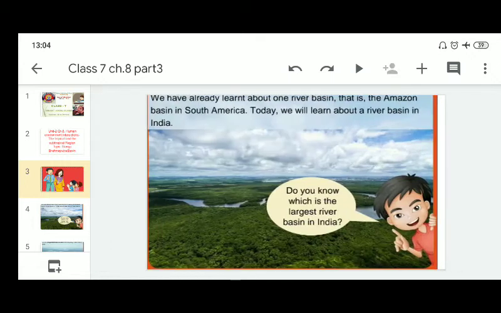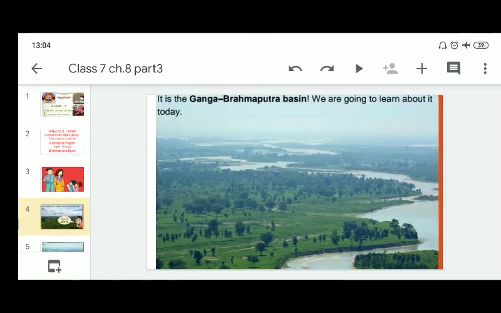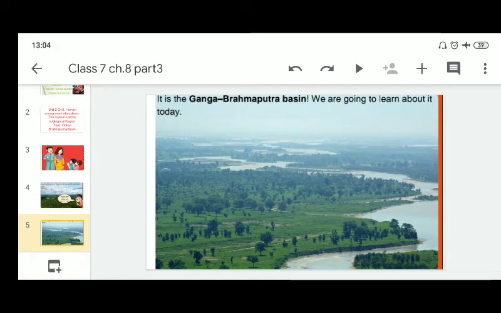Now let's come to our topic. Children, we have already learnt about one river basin, the Amazon basin in South America. Today we will learn about a river basin in India. Do you know which is the largest river basin in India? Yes, it is the Ganga Brahmaputra basin. We are going to learn about it.